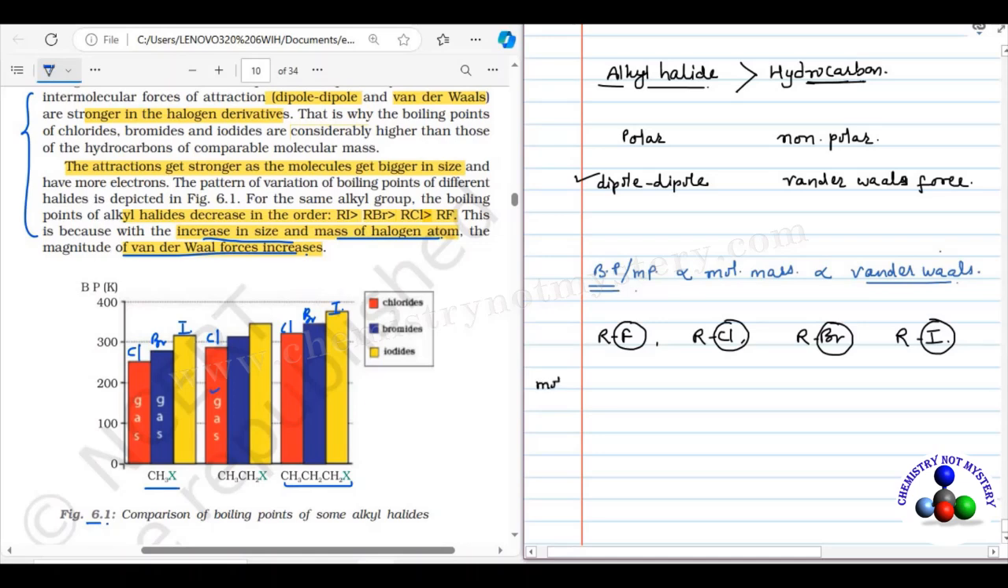So when you compare their molecular mass, alkyl chloride has higher molecular mass than alkyl fluoride, alkyl bromide has higher molecular mass than alkyl chloride, and alkyl iodide has the highest molecular mass among all of them. So when you compare the van der Waals force of attraction, you will get the same trend in its magnitude. That's why when you compare the boiling point, you will again get the same trend, because all these properties are proportional to each other.